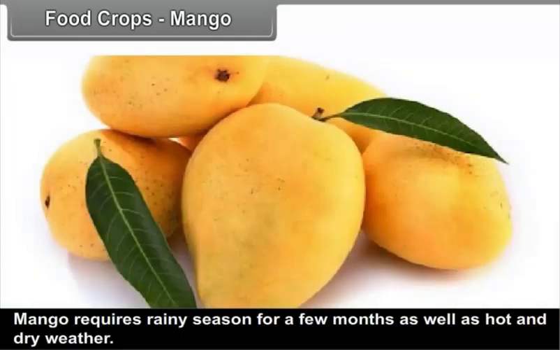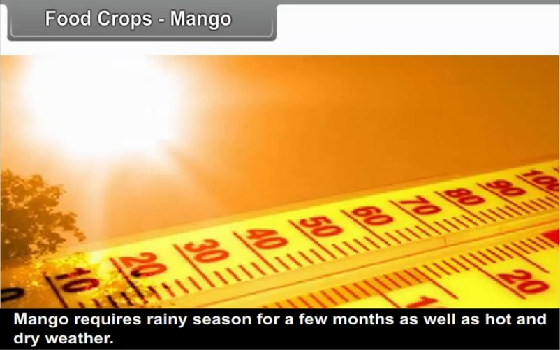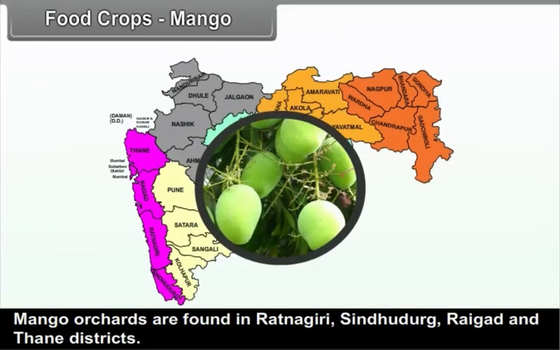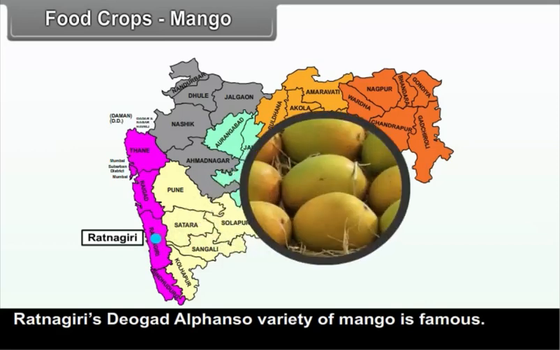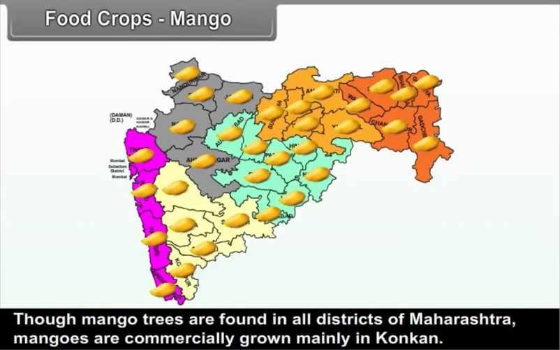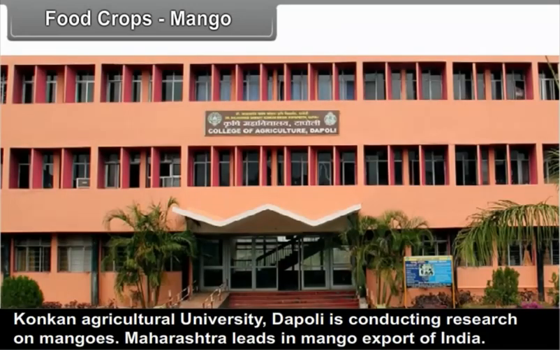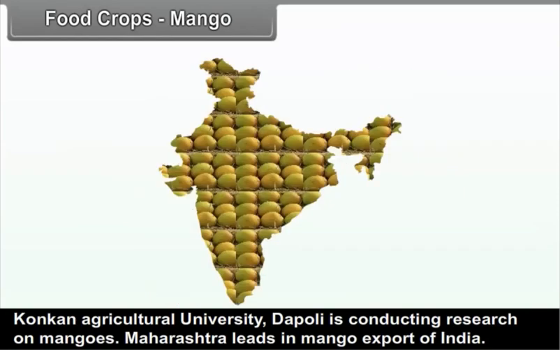Mango. Mango requires a rainy season for a few months as well as hot and dry weather. Mango orchards are found in Ratnagiri, Sindhudurg, Raigad and Thane districts. Ratnagiri's Devgad Alphonso variety of mango is famous. Though mango trees are found in all districts of Maharashtra, mangoes are commercially grown mainly in Konkan. Konkan Agricultural University, Dapoli, is conducting research on mangoes. Maharashtra leads in mango export of India.